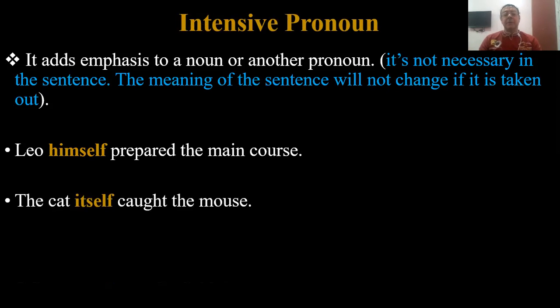Another example: the cat itself caught the mouse. If I say the cat caught the mouse, it has the same meaning. So in these two examples, himself and itself are just there for emphasis. That's why we call these pronouns intensive. Intensive because they place emphasis on who did this action, for example: Leo himself, the cat itself, and not something else.